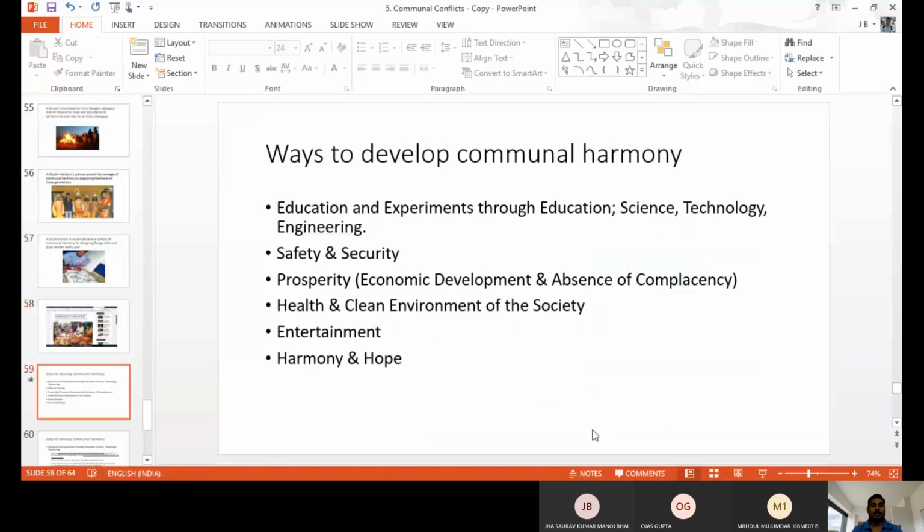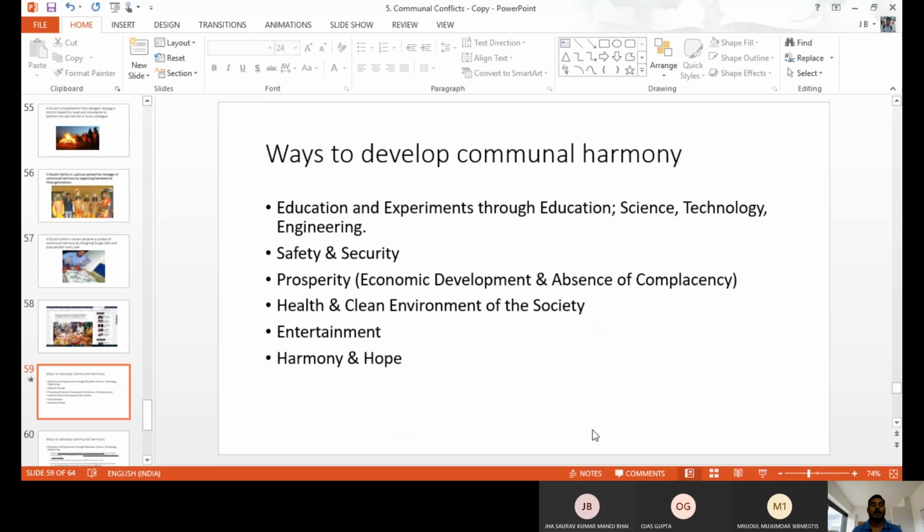Other than that, another way to develop communal harmony is education. When you develop your education, we can control violence and develop communal harmony. Safety and security for all people also help to develop communal harmony. Prosperity and economic development, where all the people have equal opportunity, also help.